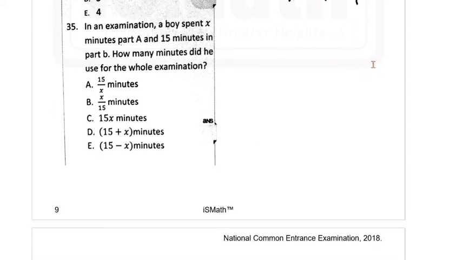Question 35. It says in an examination, a boy spent X minutes in part A and 15 minutes in part B. How many minutes did he use for the whole examination? Well, it's got to be how much time is spent in A, add that to how much time is spent in B, and that will be the answer. So A was X and B was 15 minutes, so it's X plus 15 or 15 plus X. You don't need to solve anything there.